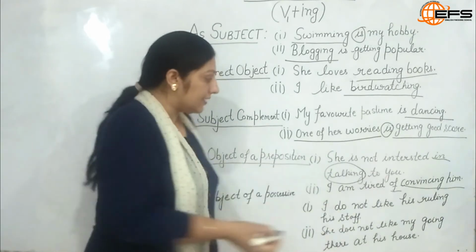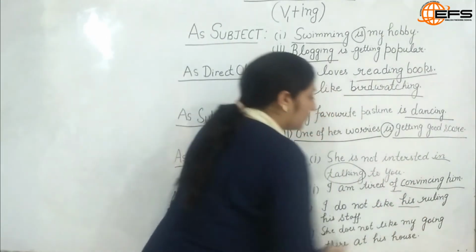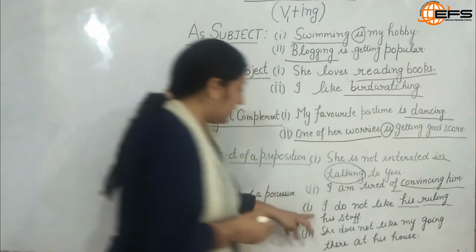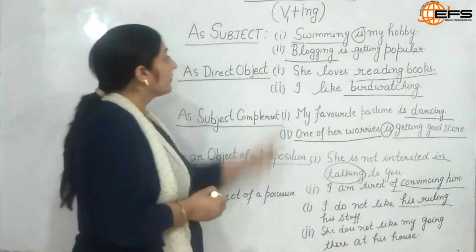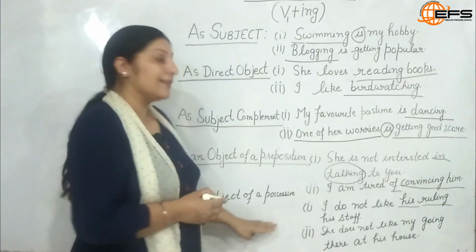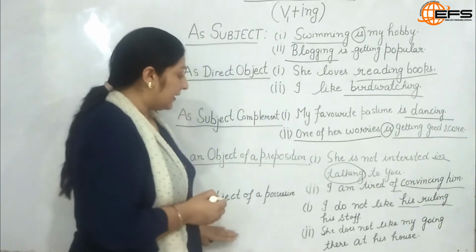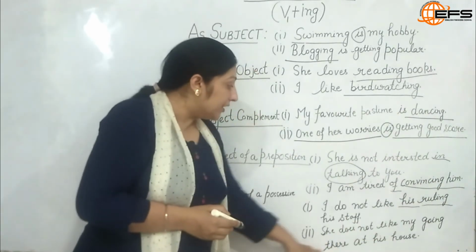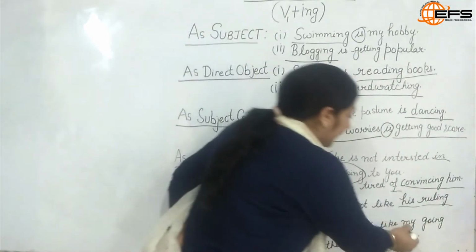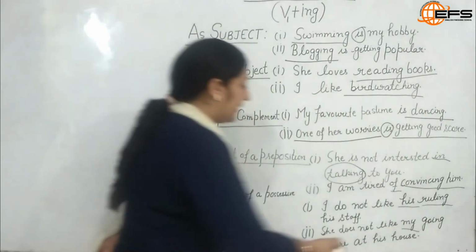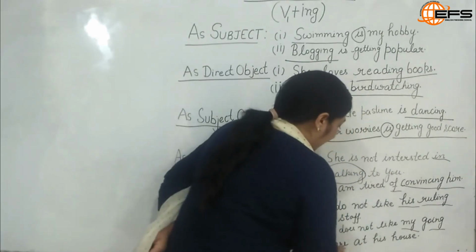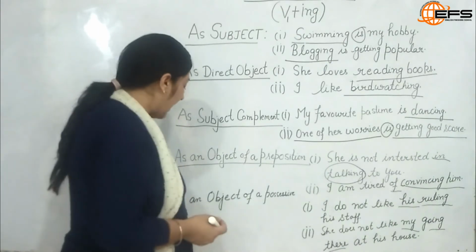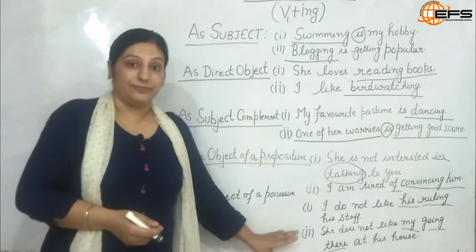I do not like his ruling his staff. So his is a possessive here, and ruling his staff is a gerund. It is acting as an object of a possessive. Then the second example: She does not like my going there at his house. So my is again a possessive here, and then the further extension, going there, is a gerund which is acting as an object of a possessive.